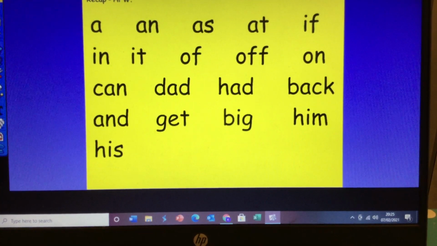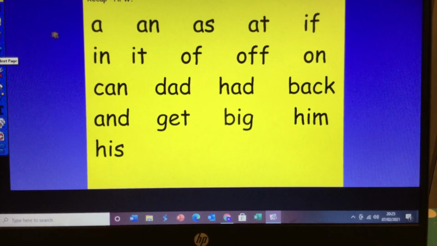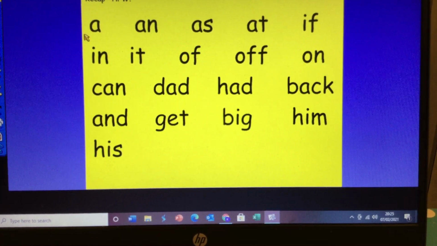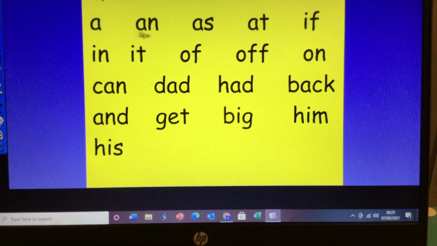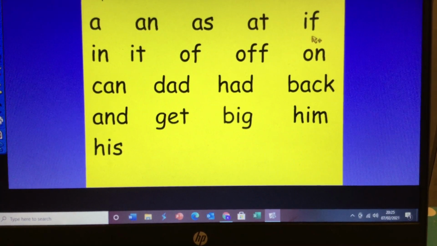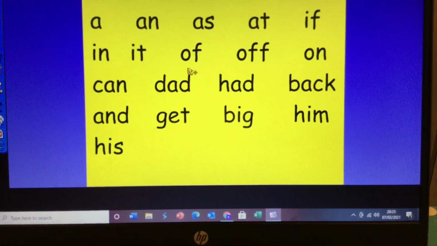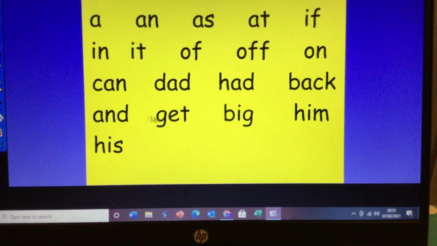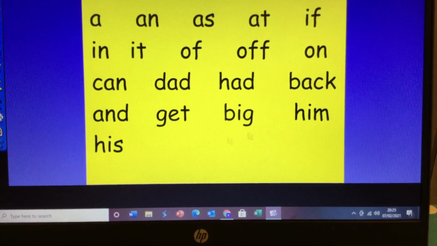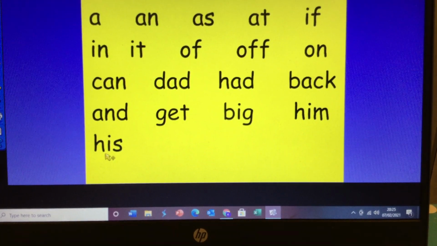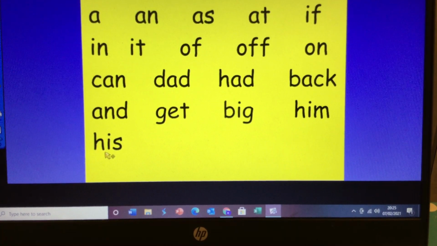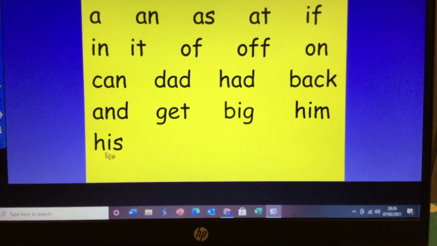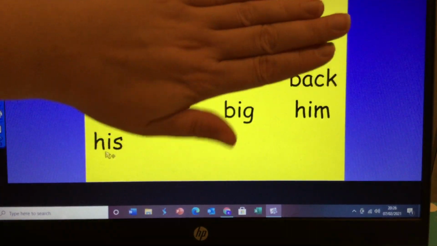Excellent. Now let's say our high frequency words. These are words that we use often when we're reading and writing. Are you ready? A, an, as, at, if, in, it, of, off, on, can, dad, had, back, and, get, big, him, his. And don't forget you can pause the video and have a go at reading these words and writing them. And see if you can spell them as well, don't look.